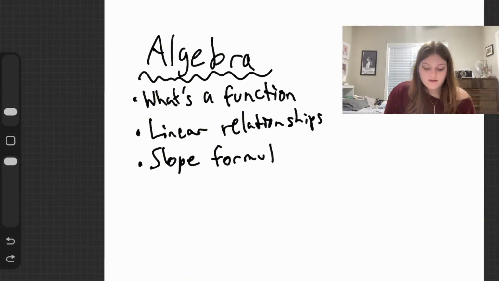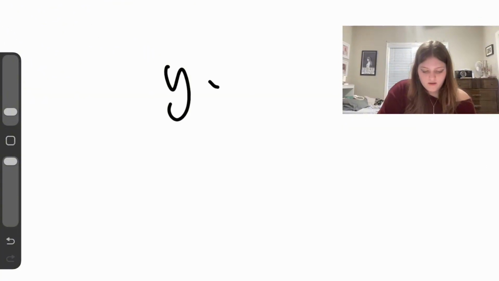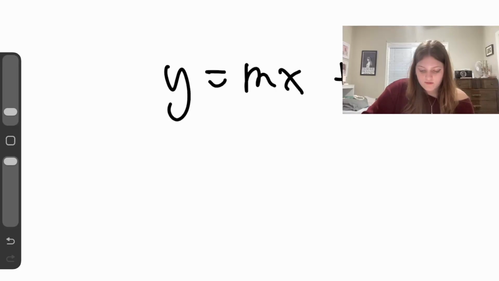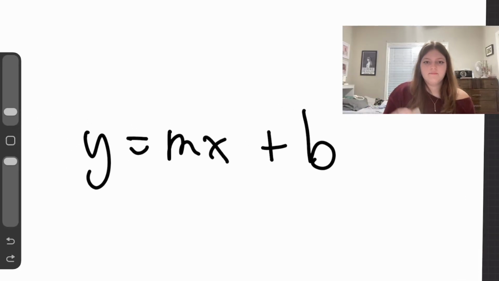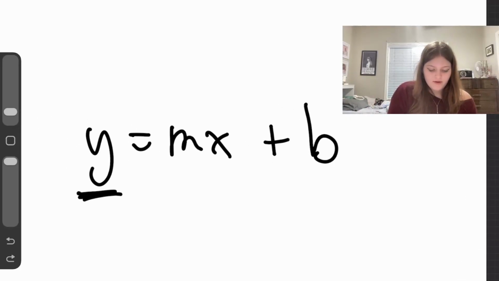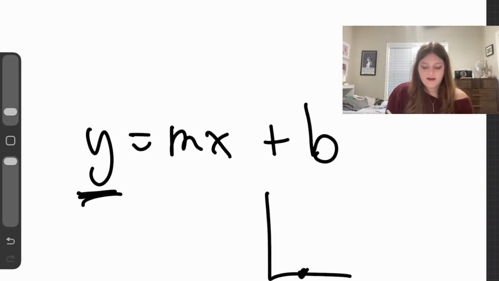So now we get into, I forgot the A. The slope formula is y equals mx plus b. So what does this mean? Y is going to be your output. So on a graph, you get the x value, right? You get your input, and your output is going to be what you plot on the y-axis. So if I'm given f of 2, I'd know that I have something at the point 2, and I'd plot it on the y-axis. So y is going to be your output.